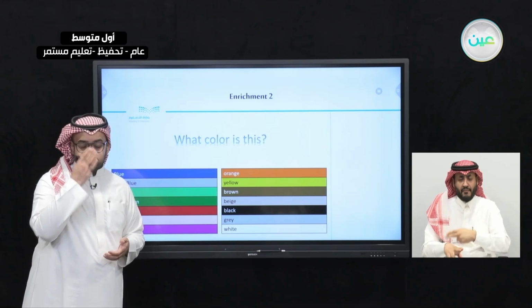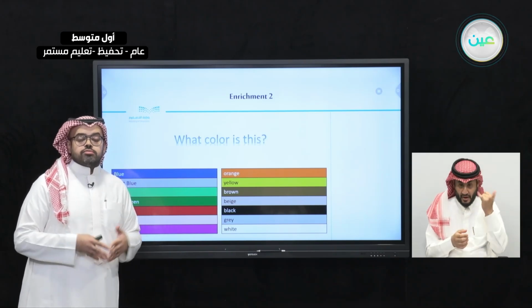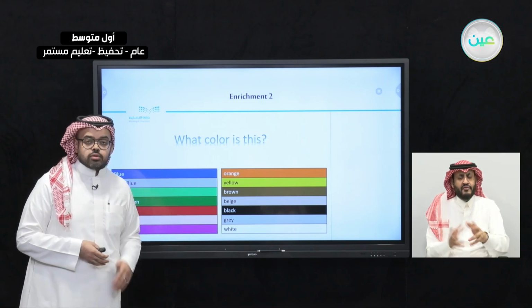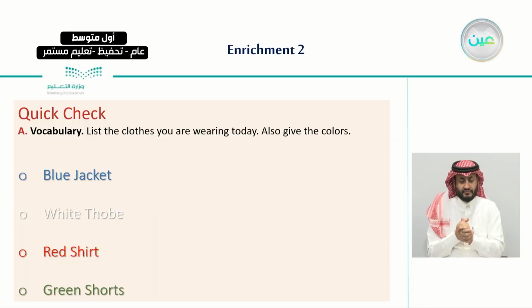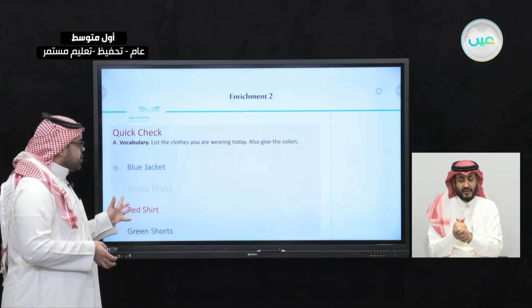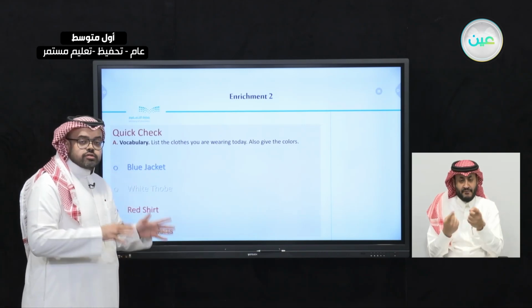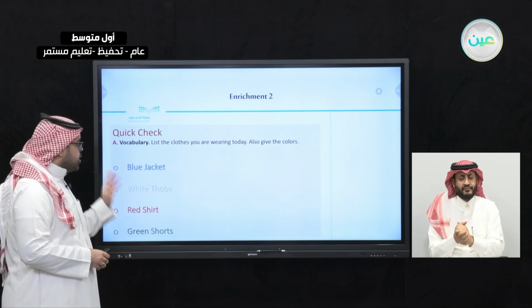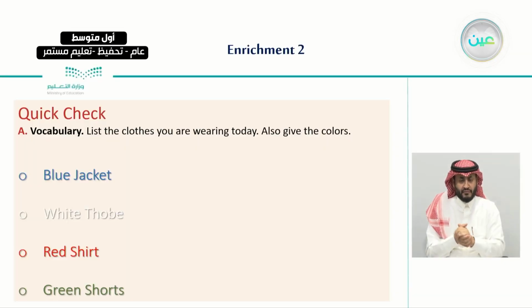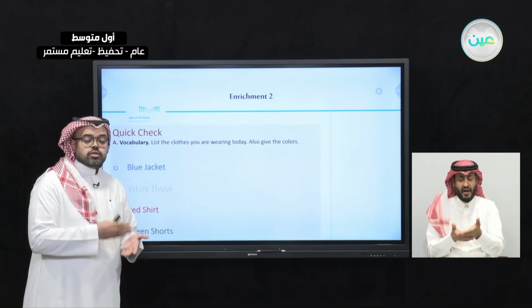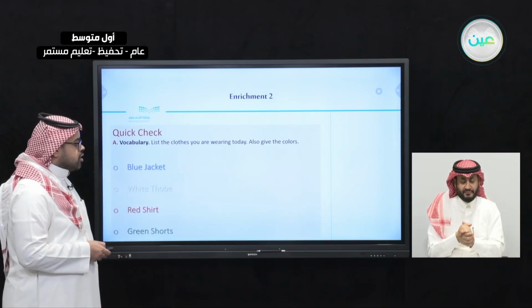And we said that it's important that we know these colors because we're going to use them to describe our clothes when we speak about them. After this, we did list the clothes that we are wearing today, and also we gave examples. For example, we described them by stating the color first and then the type of clothes, like blue jacket, or white thobe, or red shirt, or green shorts. So we use these examples just to help us describe the different types of clothes and their colors.